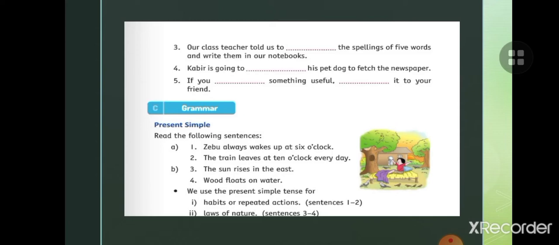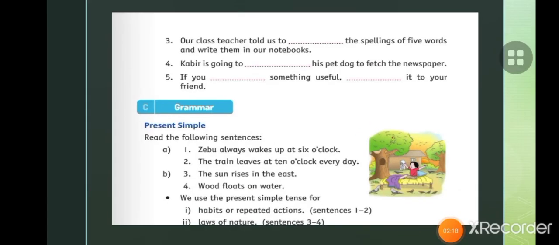This is present simple. Now what is present simple? You will do it in the grammar book also. Read the following sentences. Zebu always wakes up at 6 o'clock. The train leaves at 10 o'clock every day. The sun rises in the east, wood floats on water.